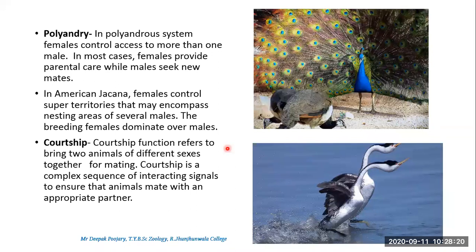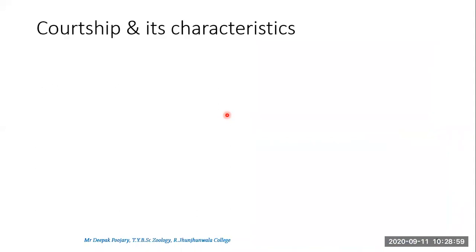Then the next system was polygyny, where one male has access to many females, and I gave you the example of the lion. Then there is polyandry, where one female controls the territory of many males. And then there is courtship behavior, where two individuals have to display, particularly the male has to show more display to attract the female. Okay, so these are the mating systems. Now coming to the courtship behavior.